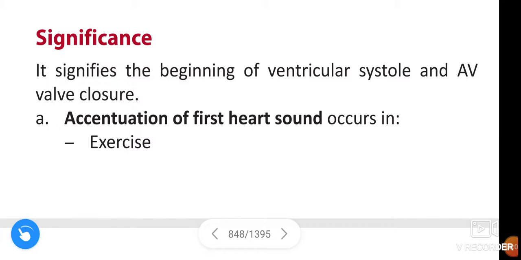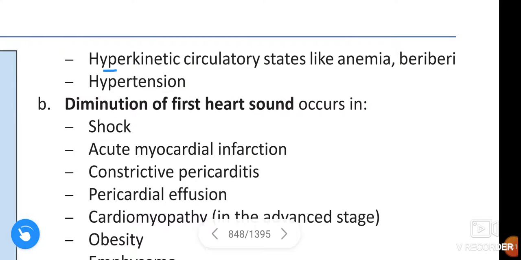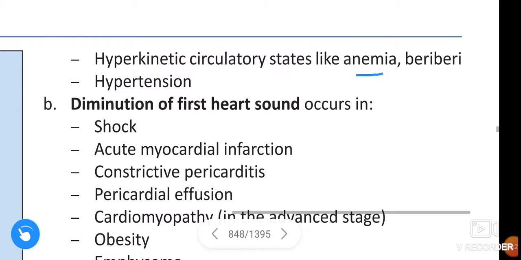Next, accentuation of first heart sound occurs in exercise, and in hyperkinetic circulatory states like anemia, beriberi and hypertension.